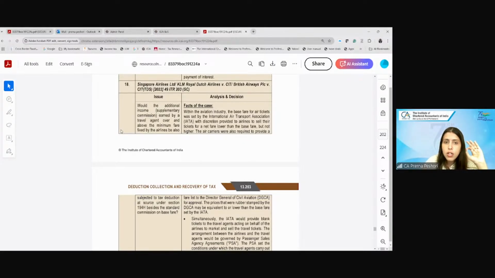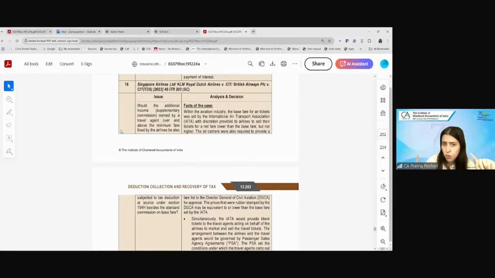So the assessee's argument was that it is only when the final billings are done at the stage of settlement that the airline company gets to know the actual fare at which Make My Trip sold the ticket, and therefore this is not a contract of agency.